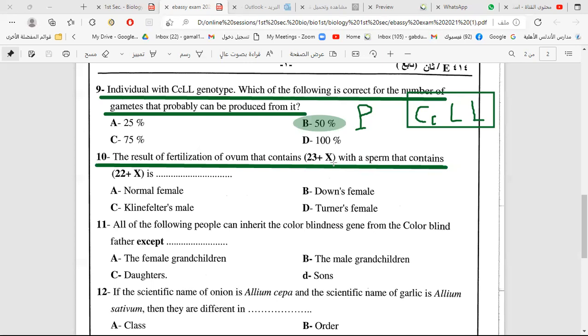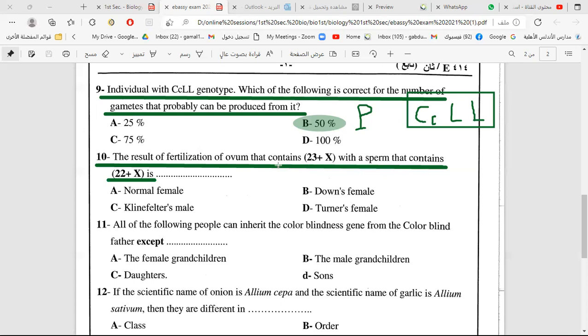Abnormal, because the normal ovum has 22 plus X. With a sperm that contains 22 plus X, is this normal or abnormal? Normal. So we have an abnormal ovum containing one extra chromosome. Is the extra chromosome somatic or sex?